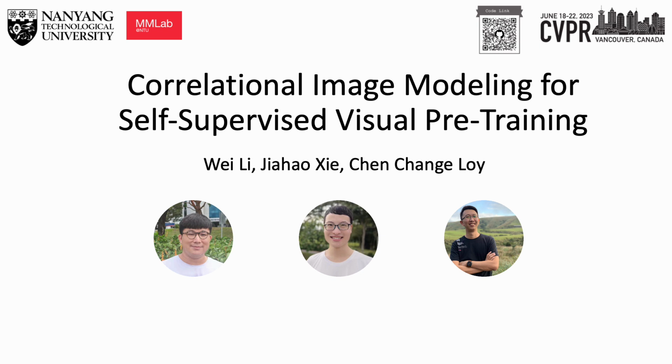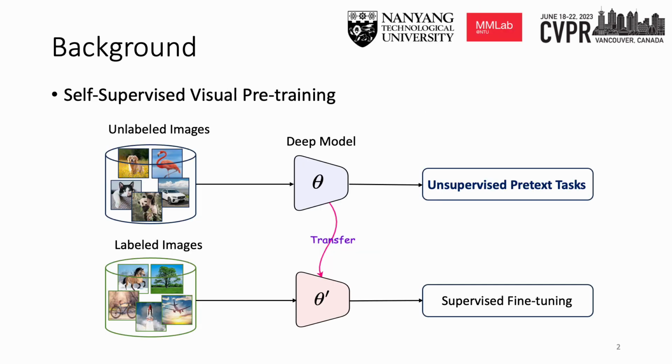We present Correlational Image Modeling, a novel and surprisingly effective approach to self-supervised visual pre-training. Recent advances in self-supervised image pre-training have shown great capability in harvesting meaningful representations from millions of easily accessible unlabeled images. Such a learning process typically consists of two main steps.